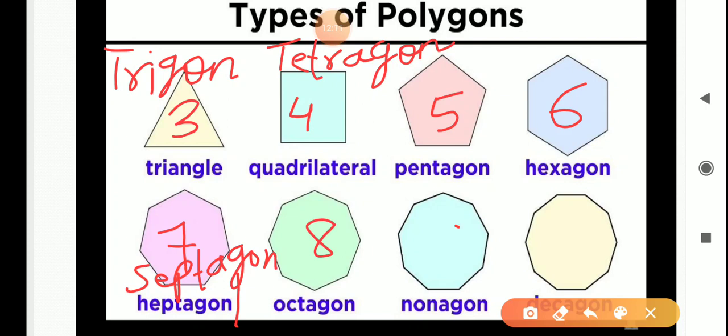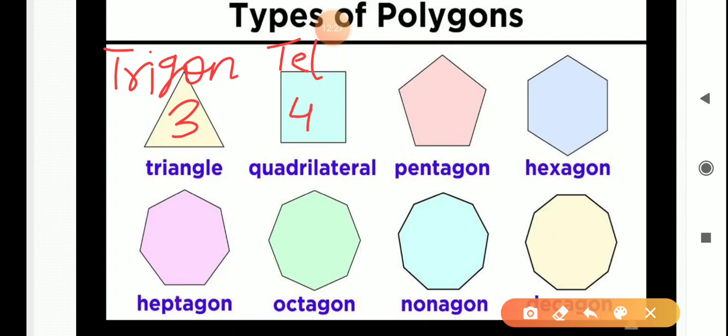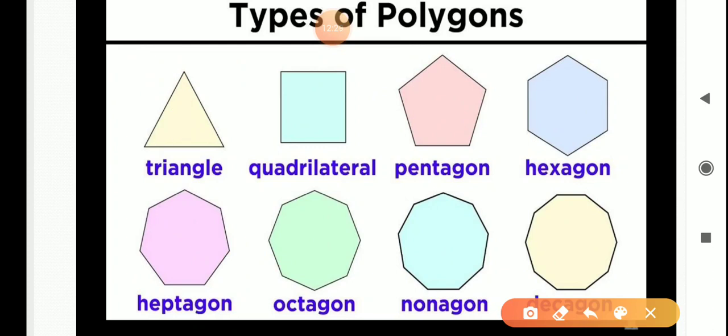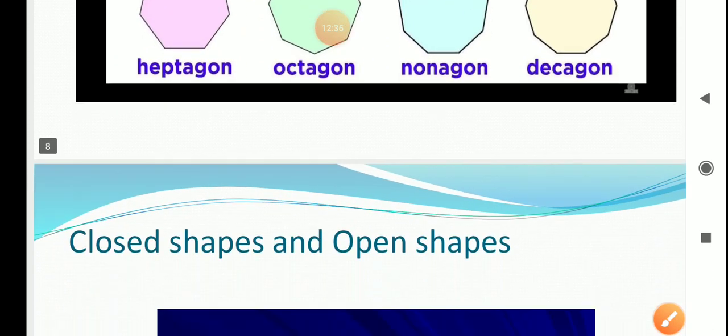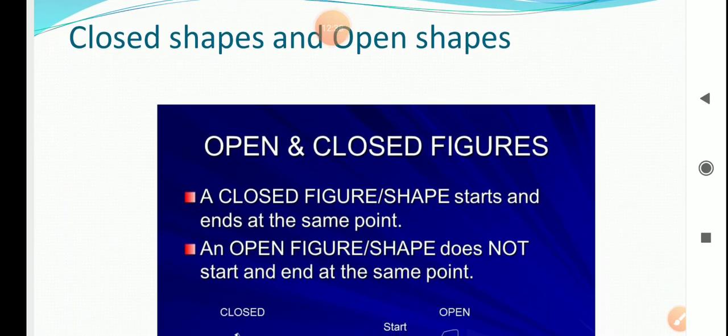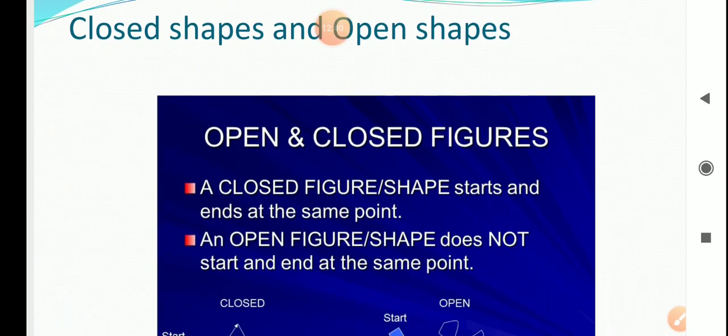A 9-sided figure is known as nonagon. A 10-sided figure is known as decagon. So these were all the types of polygons. Hope that you have understood the concept of types of polygons.